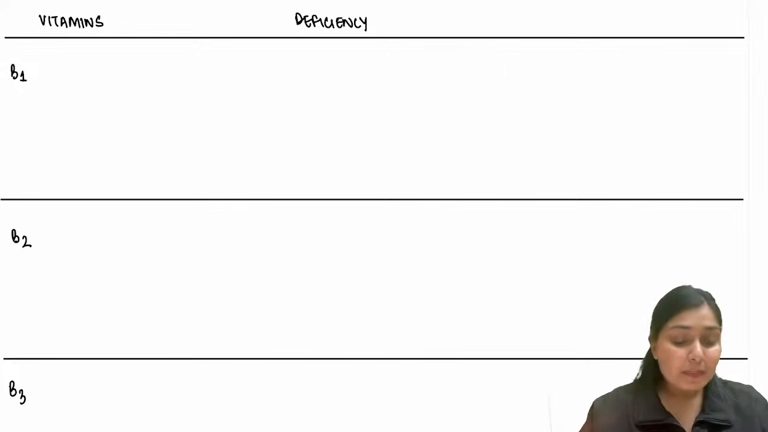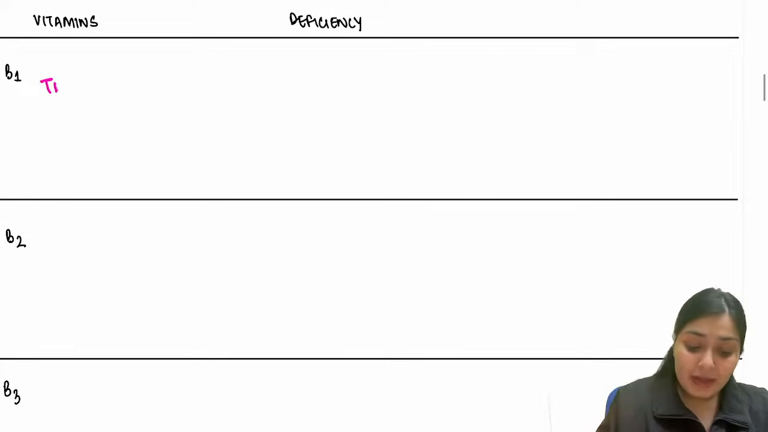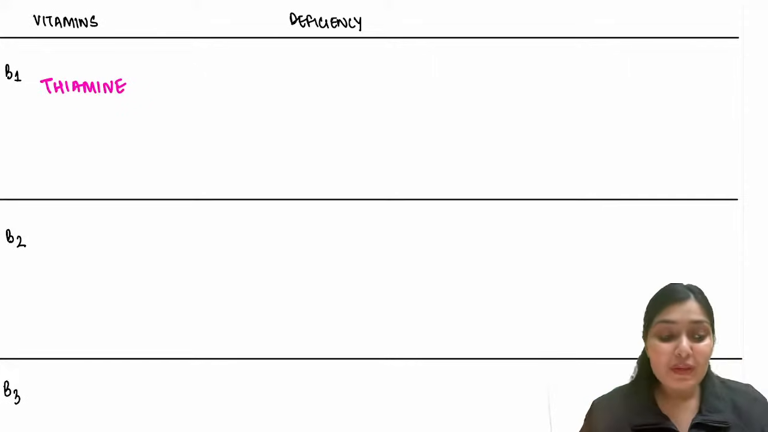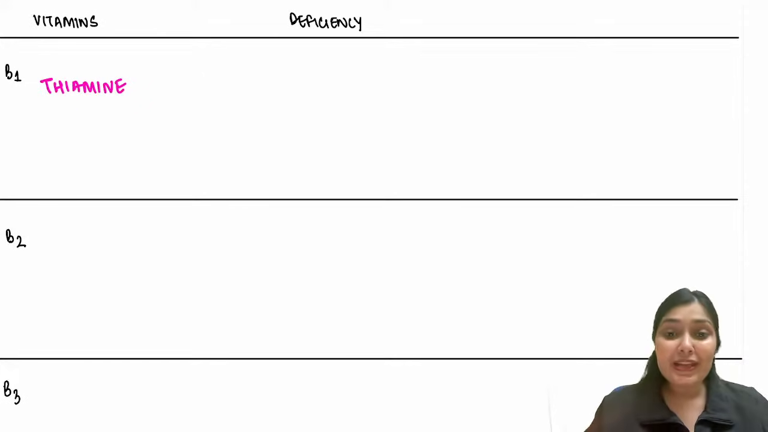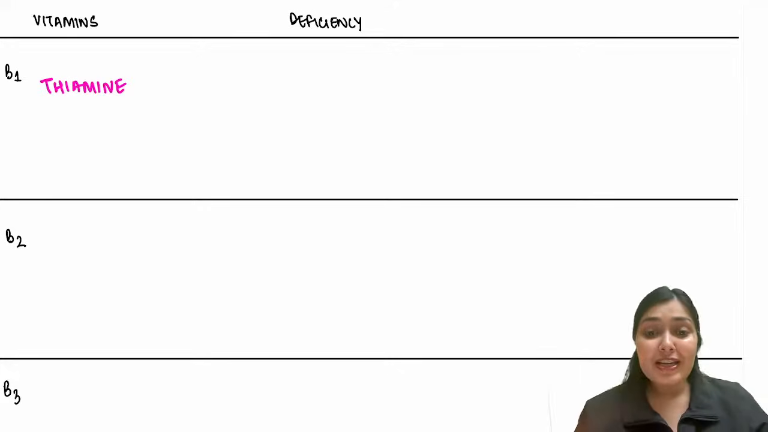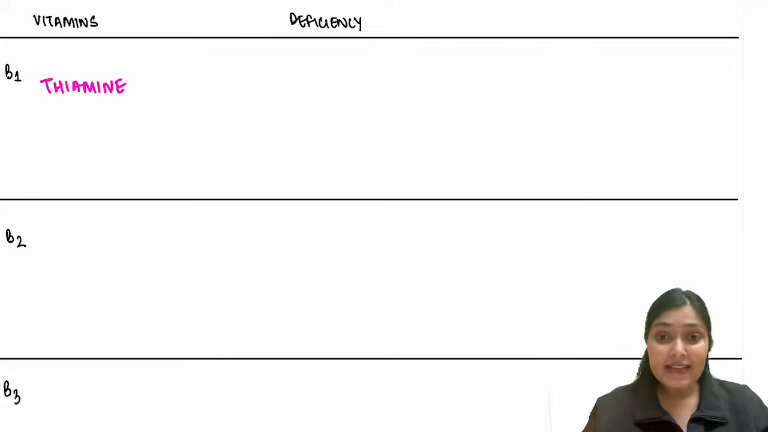What is the name of B1? B1 is nothing but thiamine. Thiamine, remember thiamine. Right? And what do we see with the deficiency of thiamine? Which disease do we see if thiamine is deficient?